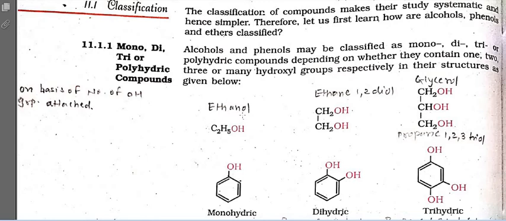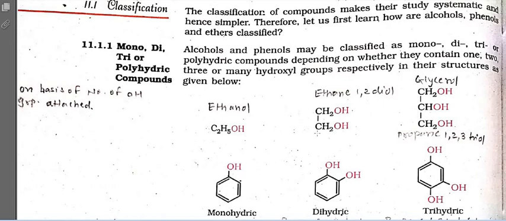Okay, if one hydrogen is being replaced with OH, this is a mono derivative. Then again this comes to a di derivative, and this is a tri derivative. So it is a very simple compound, that is ethanol.